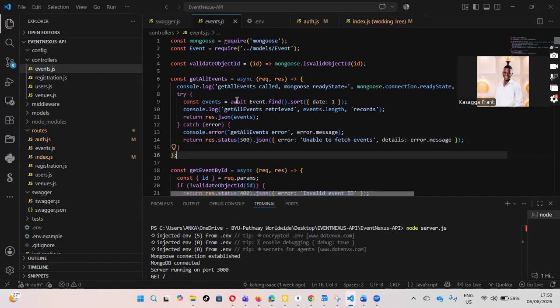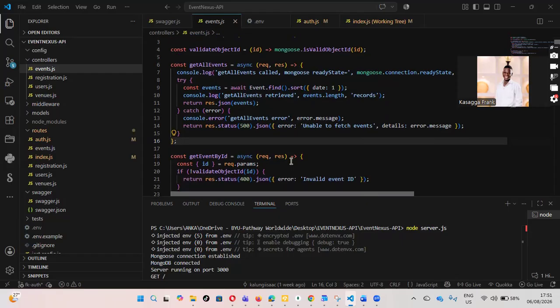For example, if you put in an invalid document or event, say the number of attendees is not a number and you just put in letters, it will say unable to fetch event because of the wrong input you put in. So that is all I can say about that.